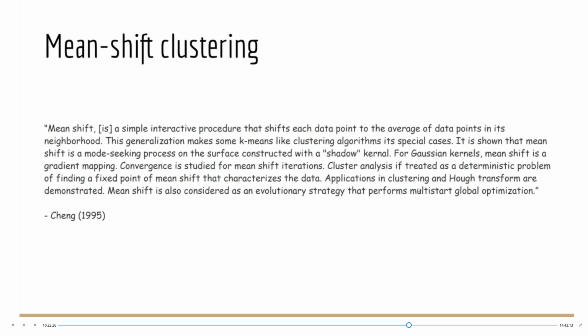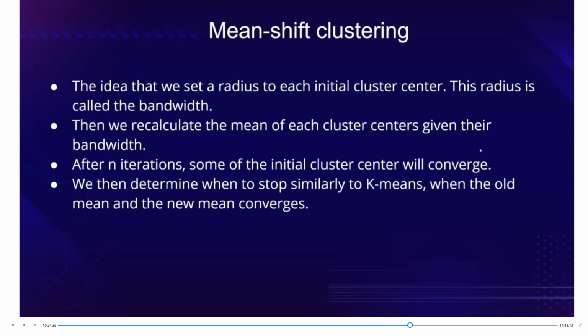The idea is that we set a radius to each initial cluster center. This radius is called the bandwidth. Then we recalculate the mean of each cluster center given their bandwidth. After a number of iterations, some of the initial cluster centers will converge, and that's when we say stop, because that's when we have all the clusters completed and we can see the result.